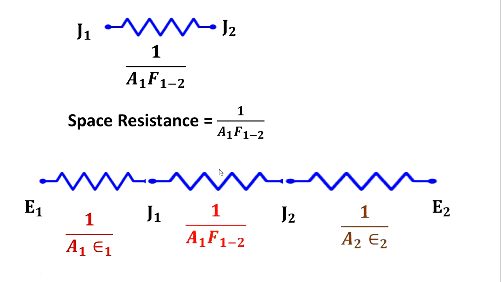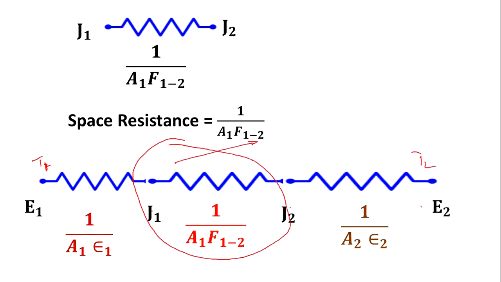These are the thermal resistances. Of course, E1, J1, J2 are analogous to the temperatures T1 and T2, where J1 and J2 pertain to the space resistance, that is, the phase resistance.